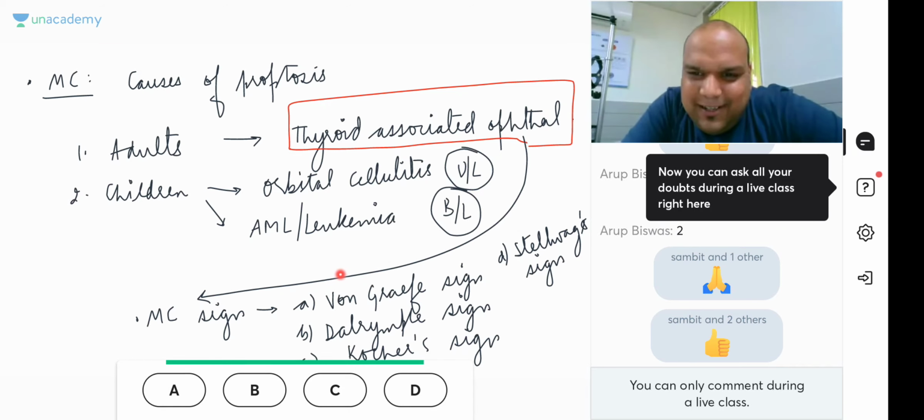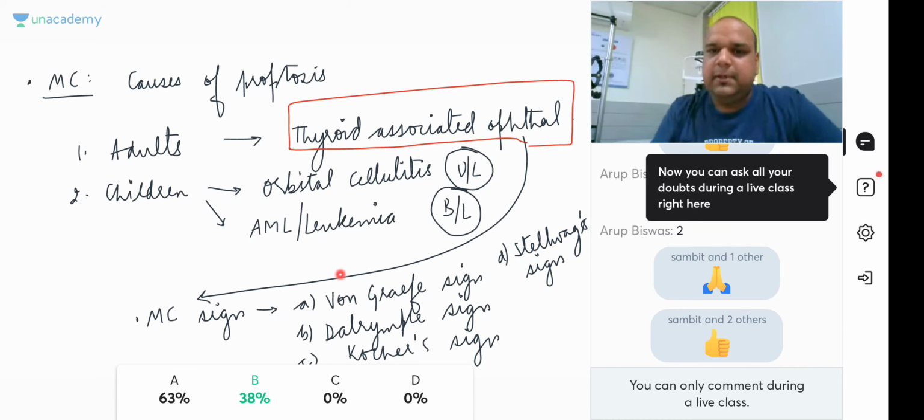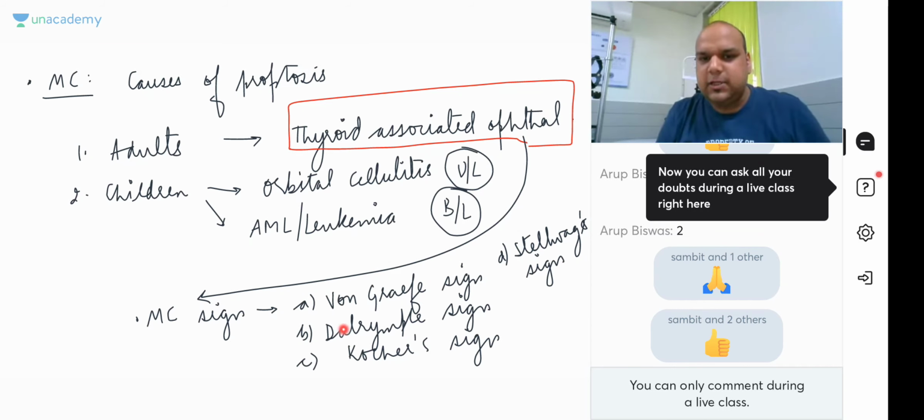Okay, the majority of you are falling for the false positive answer. I expected the false positive answer. Only 3 people are right: Sambit, Hashita, and Vijay. Everybody else is wrong. 3 are right and 5 or 6 are wrong, based on the percentage. I don't know how many of you have answered. So only Sambit, Vijay, and Hashita were right, and the answer was Dalrymple sign.